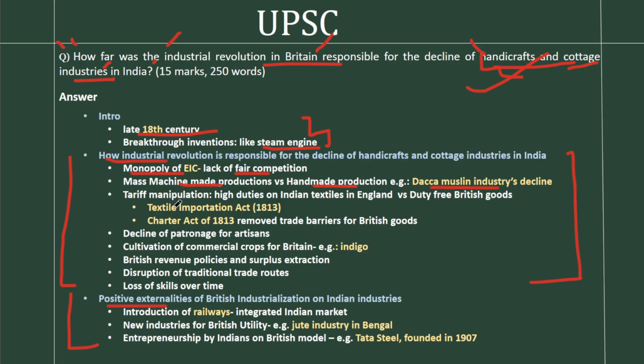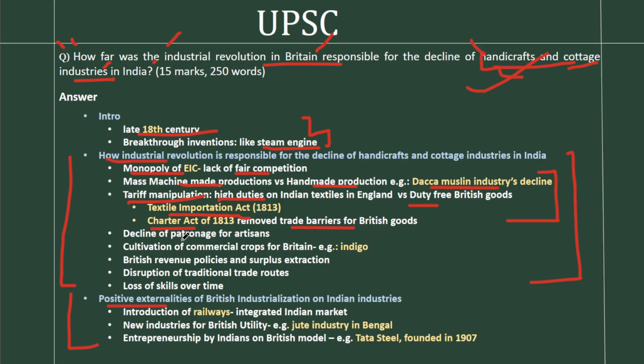The third very important point is tariff manipulation. Goods that come to India are duty free and goods that go out of India are charged high duties. So this contradictory manipulation is very evident. For example, if you take the Charter Act of 1813, which removed trade barriers for British goods, this tariff manipulation is very evident.